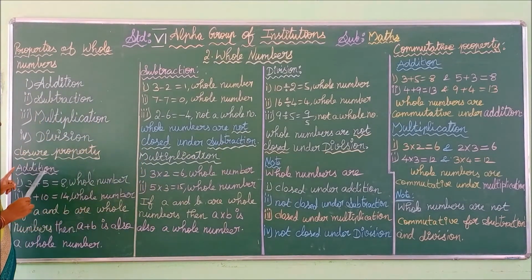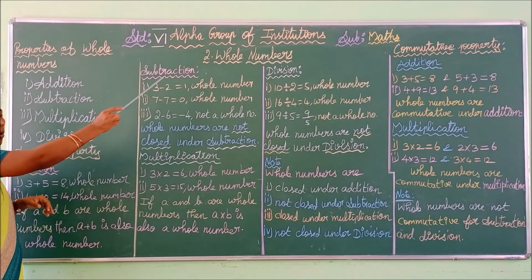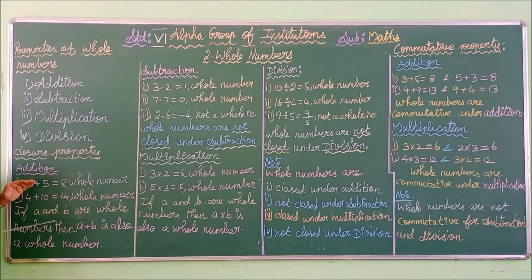First we are going to see the closure property for the operation addition. Let us see the example. 3 plus 5 is equal to 8, which is also a whole number. Here we are discussing whole numbers, so all these properties belong to whole numbers only. 3 is a whole number, 5 is a whole number. We add 3 and 5 and get one answer, and that answer is also a whole number.